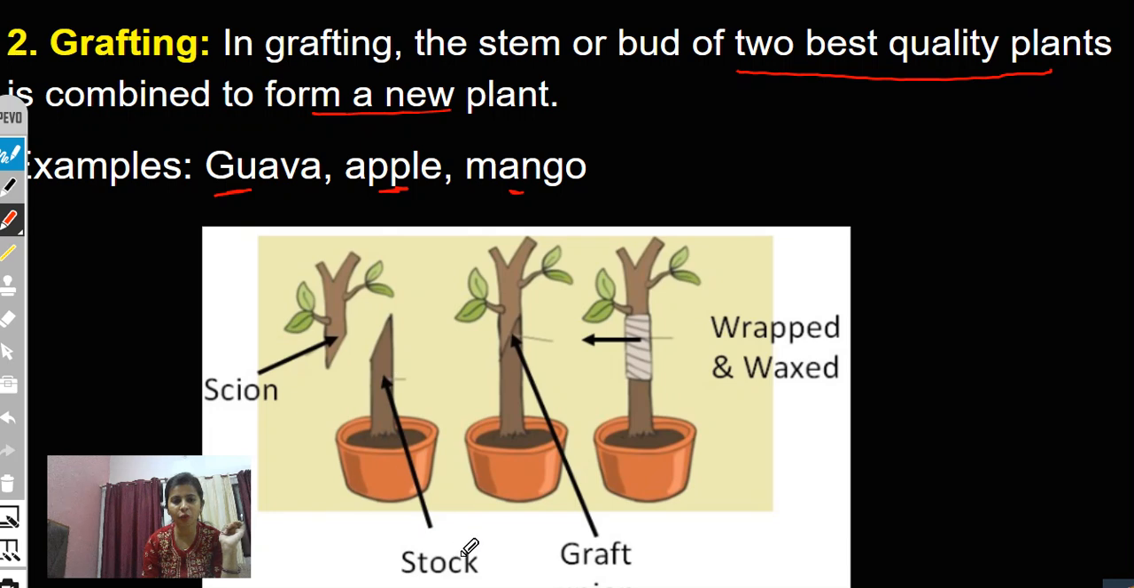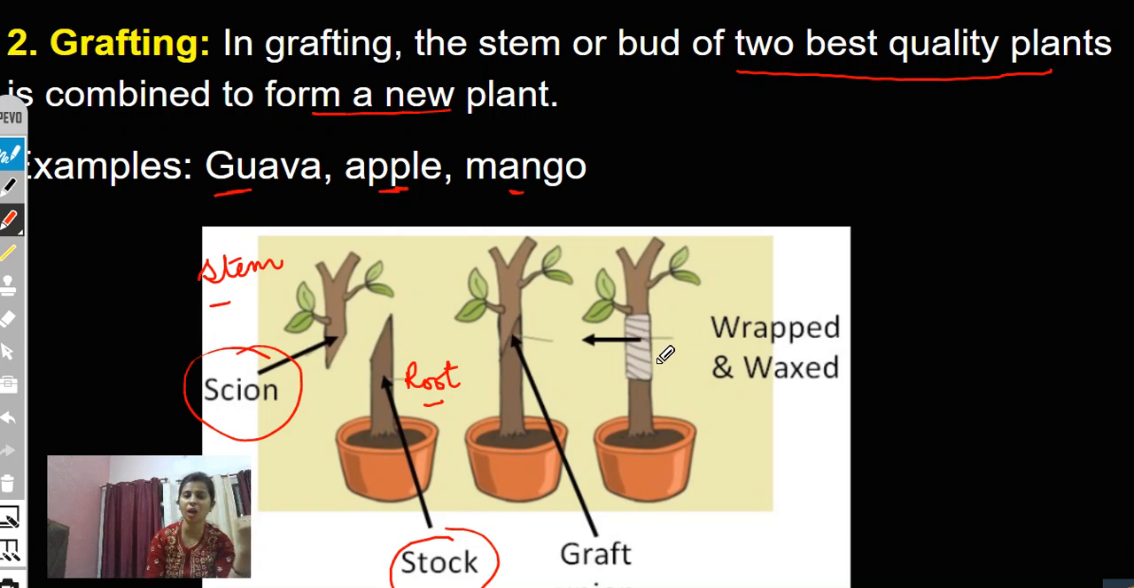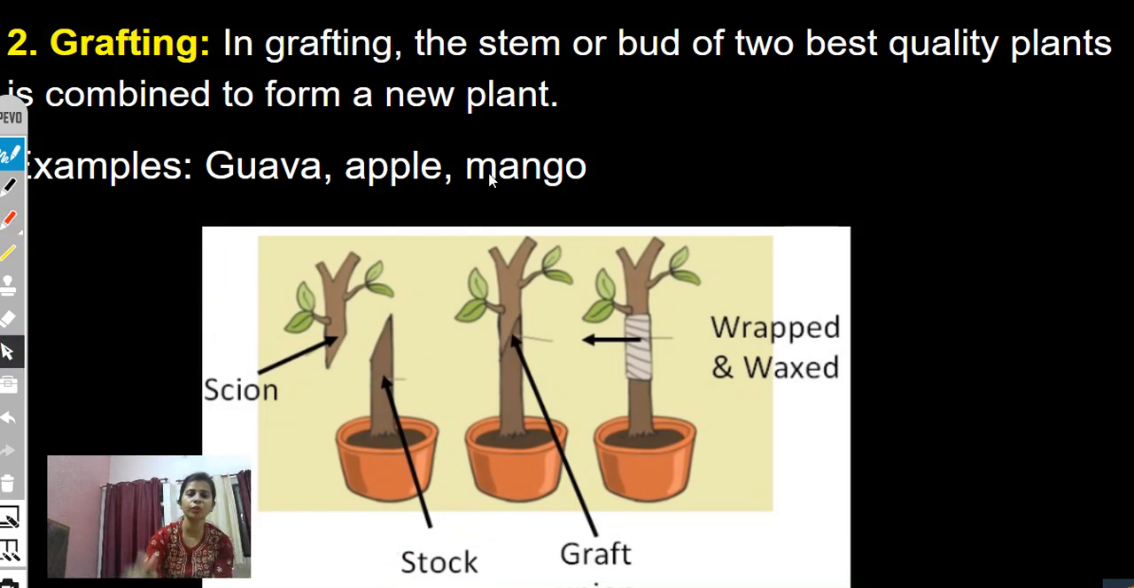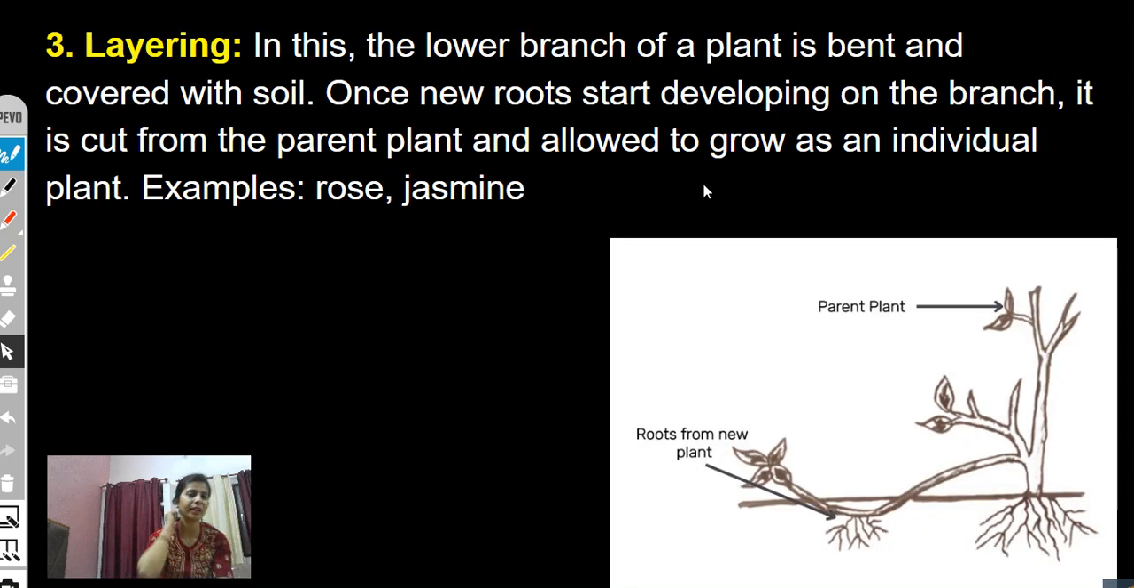Now everybody remember, what is stalk? Stalk is the rooted part, so the root area, and scion is the stem part, the aerial part. Okay, now these two are wrapped with cotton or with polythene, and then we induce hormones. After 20 days, we will remove this and we will see that both stalk and scion are joined, and a new hybrid plant will come out. This is grafting. Now moving towards the next, the last, which is layering.